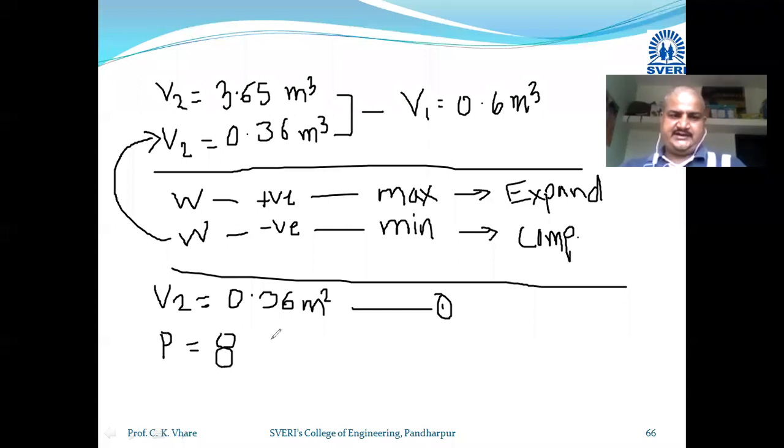Absolutely correct. We used this same formula to calculate P1 also. So 8 minus 4 into the bracket 0.36 will give you the pressure.